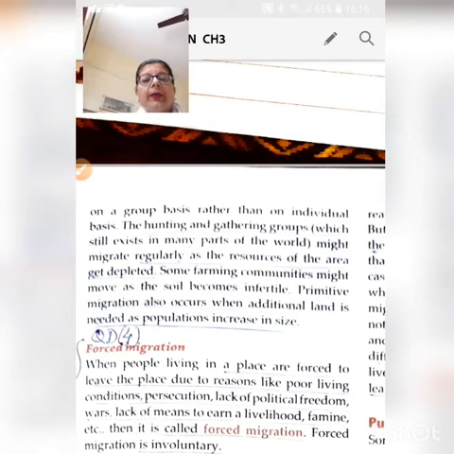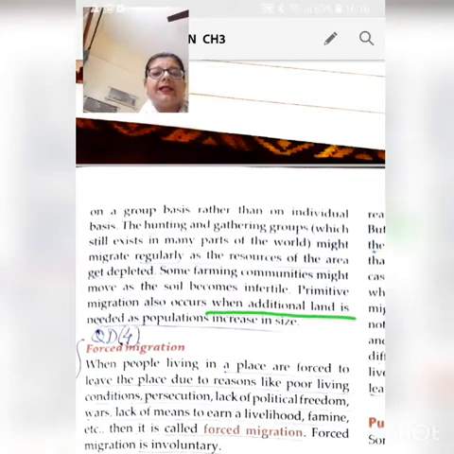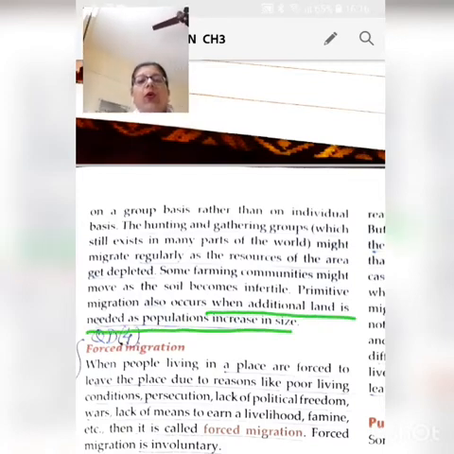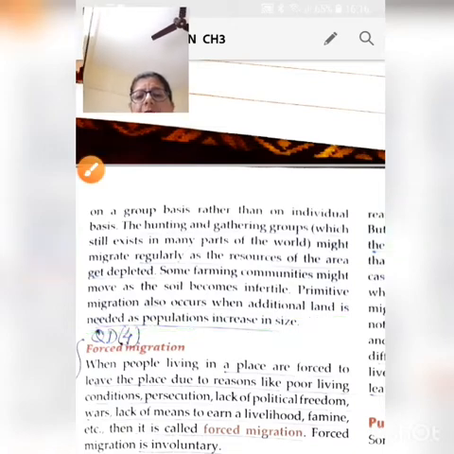Primitive migration also occurs when additional land is needed, in case the population increases and the land is too small for that population. Then the people migrate to another, bigger land to fulfill all the needs of their tribe. Moving on to the next type, that is forced migration.